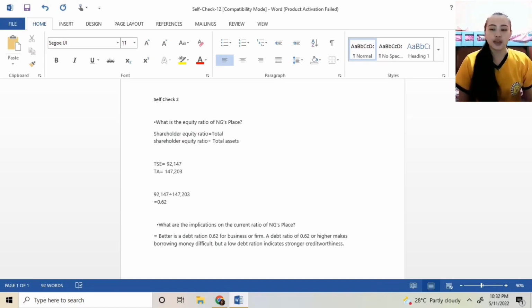So what are the implications of the debt ratio of NG's Place? A debt ratio of 0.62 is better for a business or firm. A debt ratio of 0.62 or higher makes borrowing money difficult, but a low debt ratio indicates stronger creditworthiness and greater financial stability.